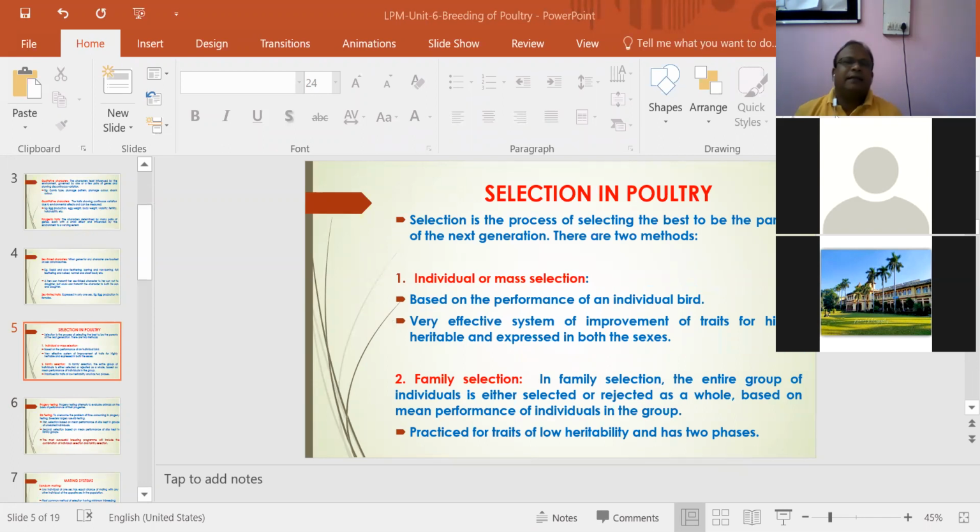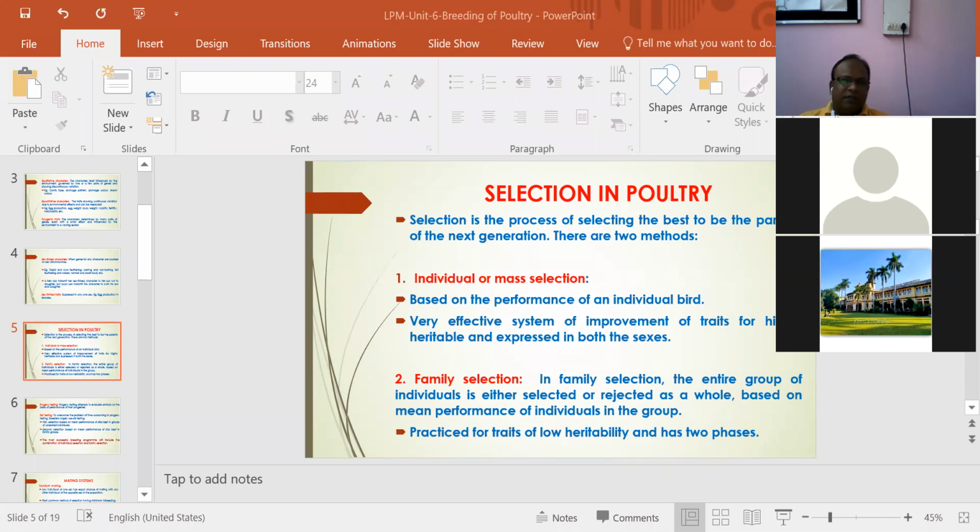Next is selection in poultry. Majorly, you can say there are two types. Selection is the process of selecting the best of the parents for the next generation, producing offspring for the next generation. There are two methods. First is individual or mass selection, and second is family selection.